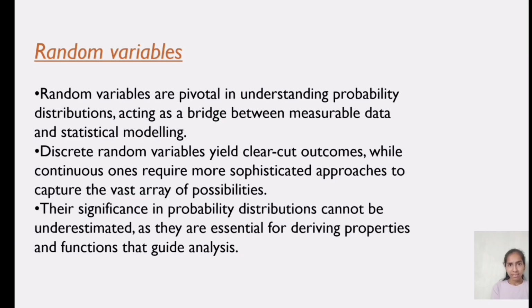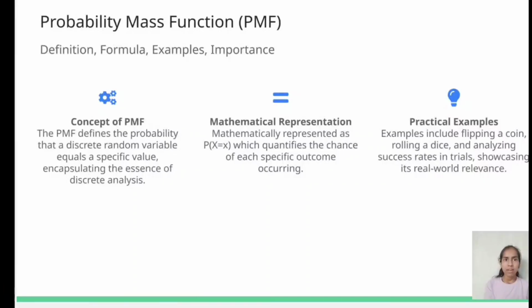Let us see random variables. Random variables are pivotal in understanding probability distributions, acting as a bridge between measurable data and statistical modeling. Discrete random variables yield clear-cut outcomes, while continuous ones require more sophisticated approaches to capture the vast array of possibilities. Their significance in probability distributions cannot be underestimated as they are essential for deriving properties and functions that guide analysis. Next, the probability mass function, PMF. Let us see the definition, formula, examples, and its importance.